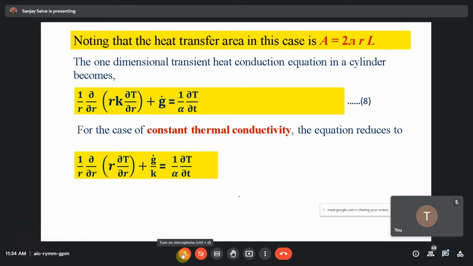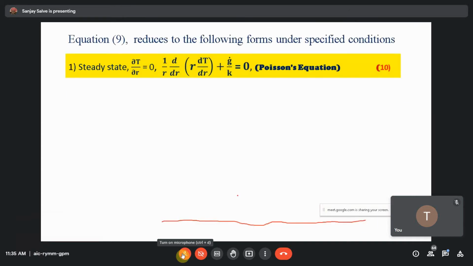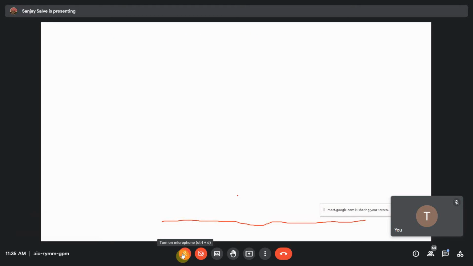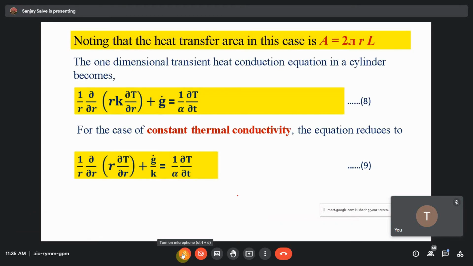So how do you get this one? Are you getting it now? Area 2 pi R L, you can take 2 pi L outside. R is 1 upon R. Are you getting this one?